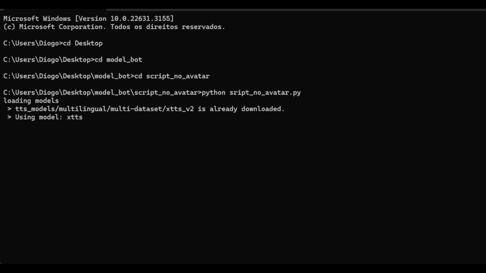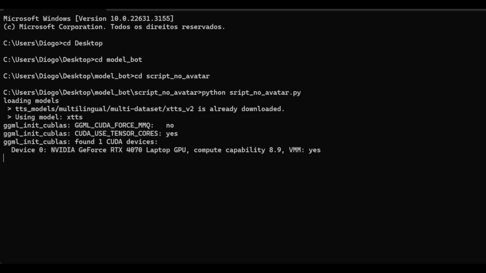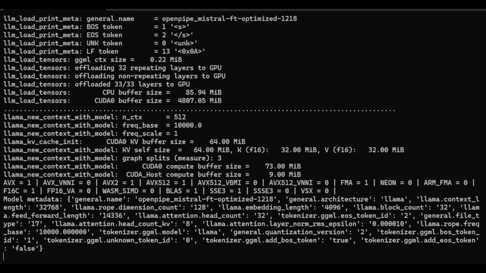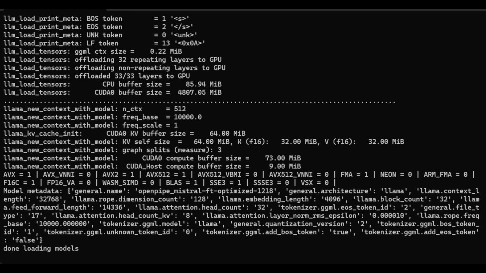Just takes a bit. I'm recording, so it's a little slower. Now it's loading the LLM, and also it has loaded the Whisper. Now I click on a button to record my audio.